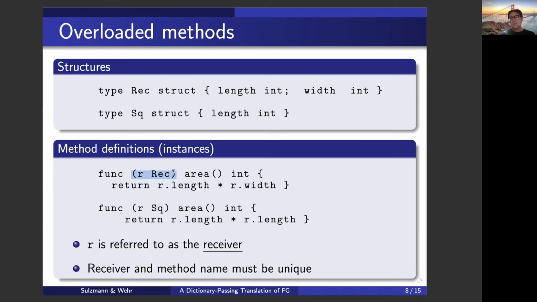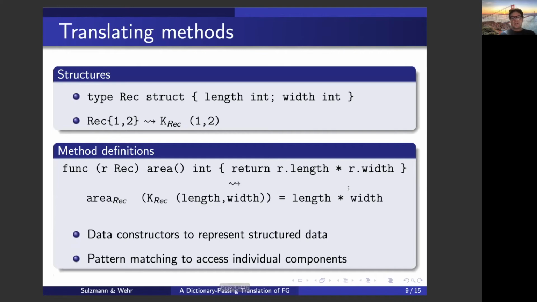In our case, computing the area is pretty simple. For a rectangle, we simply multiply the length with the width. And in case of a square, we simply multiply the length with itself. Translating such a language is not too difficult.